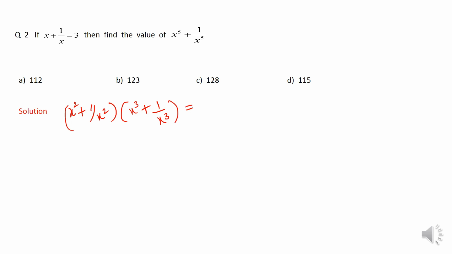Because when x square gets multiplied with x cube, it will make x power 5. x square into 1 by x cube will make 1 upon x. 1 upon x square into x cube will make x, and finally it is going to be 1 upon x power 5.